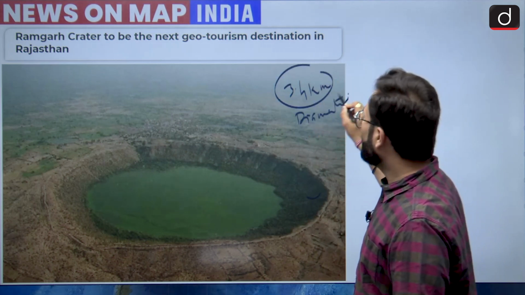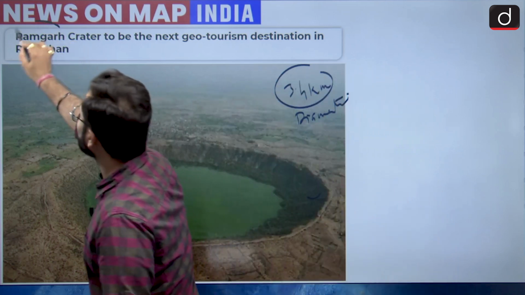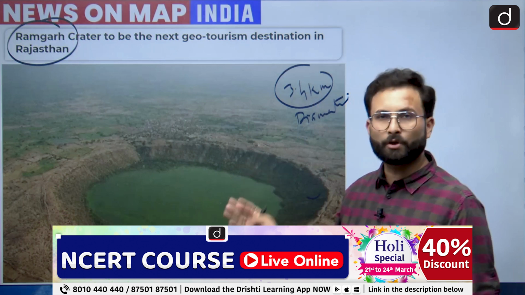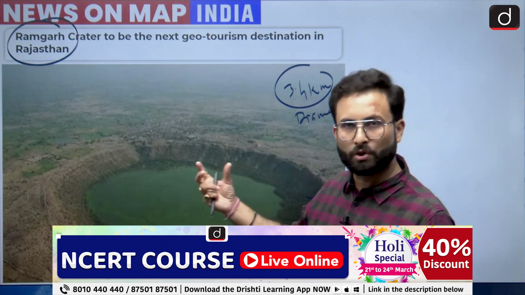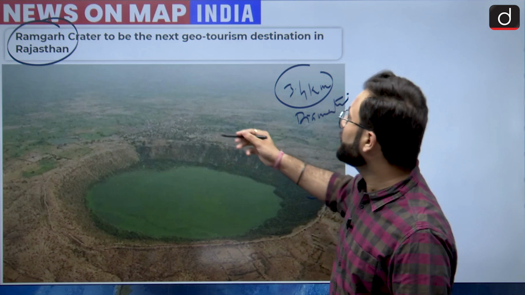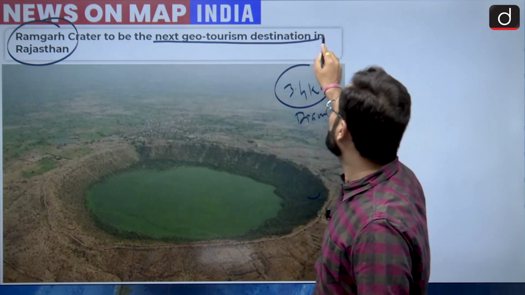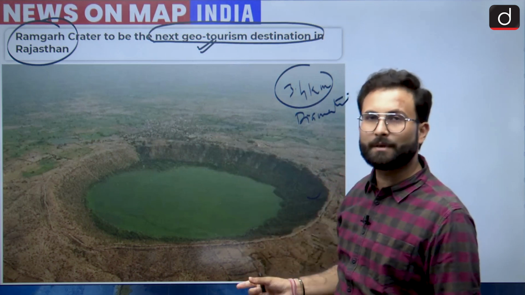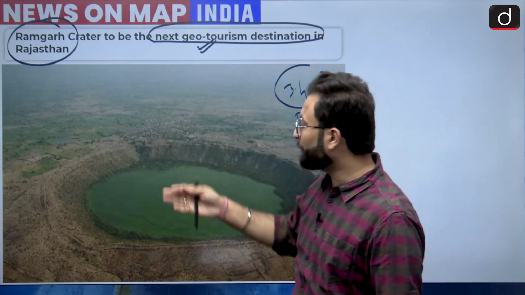Okay, and it is located in Ramgarh in Rajasthan. So that is one thing, and this is because of the meteor impact. That is why it is called a geo heritage site, and this has been designated as a geo heritage site, or you can say for geo tourism, so that tourism can be enhanced in that particular area.